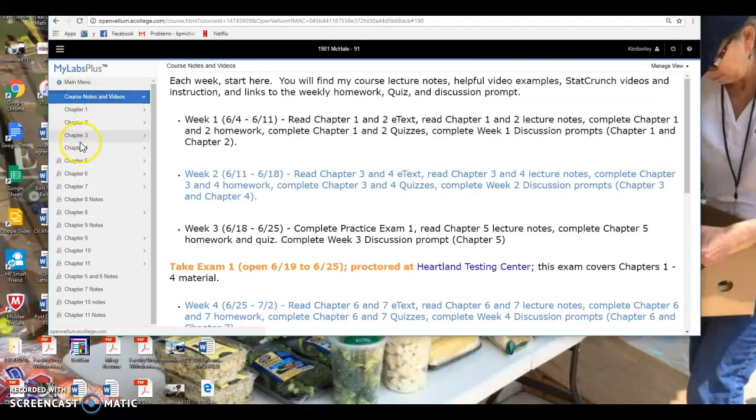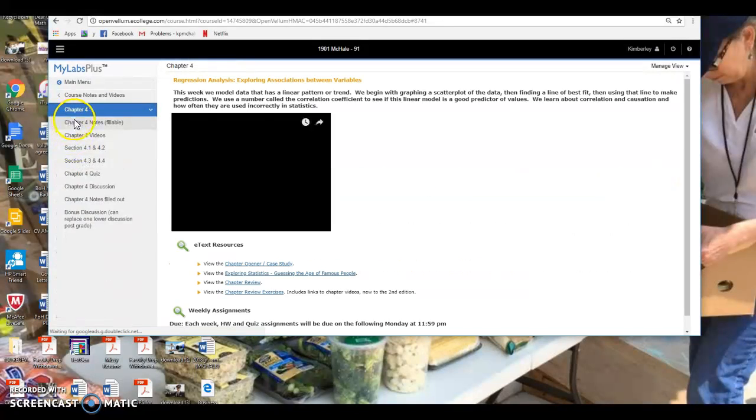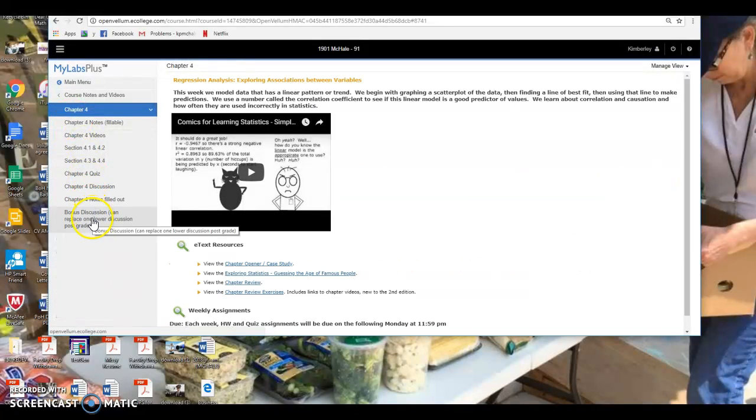Let me go back and pick chapter 4. In chapter 4, you'll note there's a bonus discussion, and it can replace a previously lower discussion score or in the future too. So you might want to do that to put that in the bank. At the end of the session, I'll replace your lowest discussion grade with a bonus discussion. And then you also have a chapter 4 discussion, quiz, and homework.